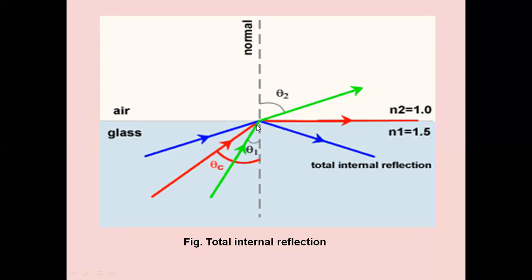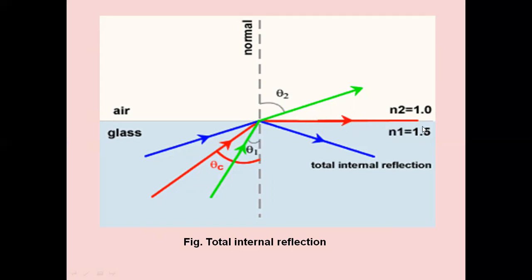What is the critical angle? Theta C is the critical angle. This red ray is showing the case when the angle of refraction is made 90 degrees, theta 2 is 90 degrees. Then the corresponding angle of incidence we call the critical angle. The critical angle is the maximum angle at which the refracted angle is 90 degrees. Then the ray will be passing along the boundary.